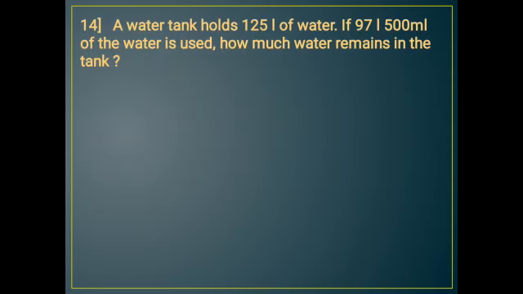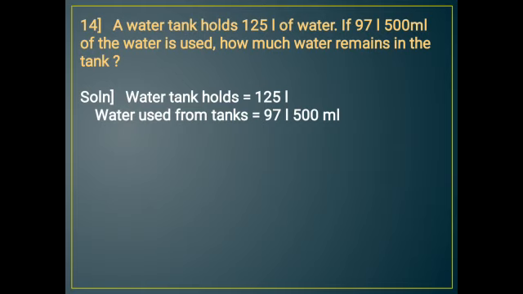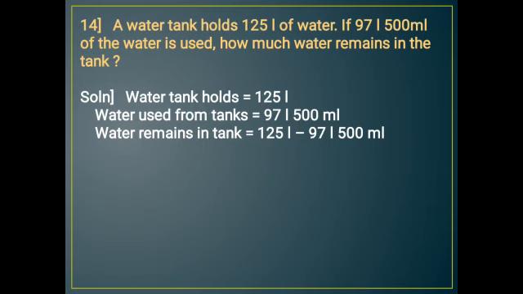Next, question number 14. A water tank holds 125 liter of water and 97 liter 500 ml of water is used. How much water remains in the tank? So the tank's capacity is 125 liter of water, out of which 97 liter and 500 ml is used. So we have to find how much is remaining. Water remains in the tank is 125 liter minus 97 liter 500 milliliter.